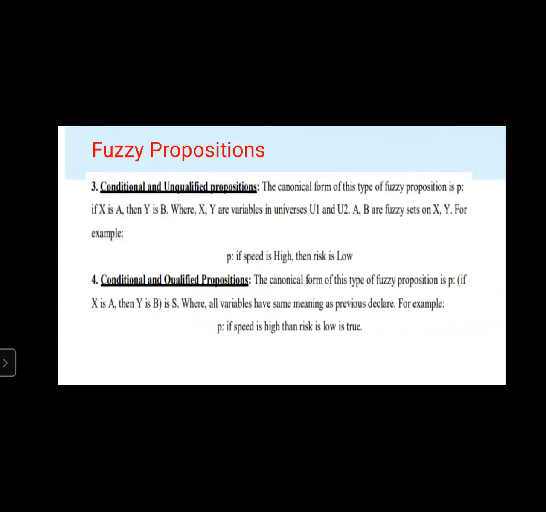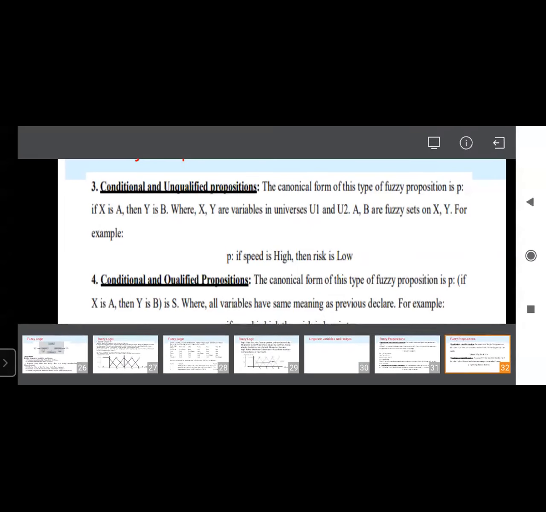Next one, third one is conditional and unqualified proposition. So the canonical form of this particular proposition is P colon if X is A, then Y is B, where X and Y are the variables in the universal sets U1 and U2, and A and B are fuzzy sets on X and Y. Okay. For example, P, if speed is high, then risk is low. It is conditional but unqualified, right?